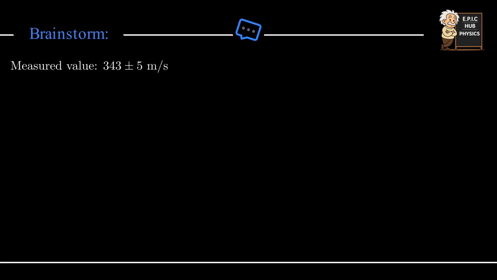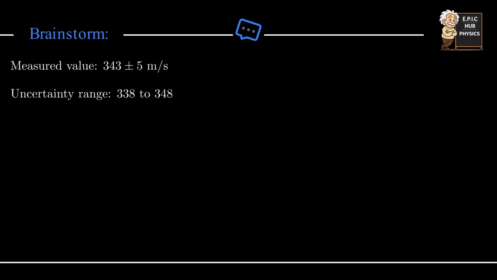From this uncertainty, we can determine the possible range of values for the measurement. The lowest possible value is 343 minus 5, which gives 338 meters per second. The highest possible value is 343 plus 5, which gives 348 meters per second. So the uncertainty range of the measurement is from 338 to 348 meters per second.